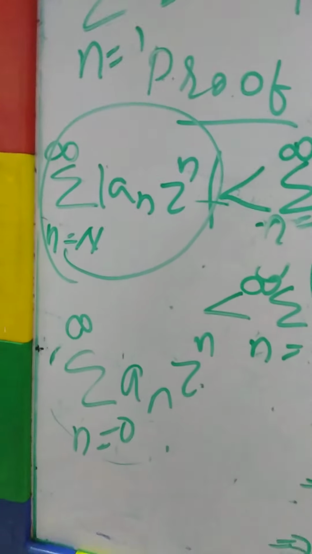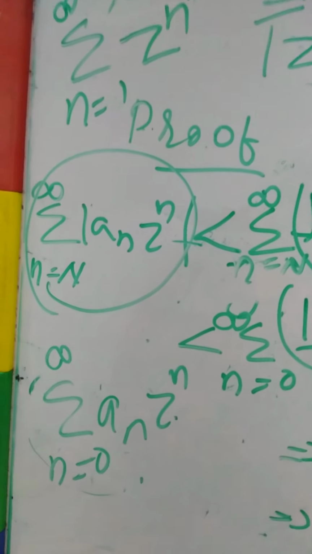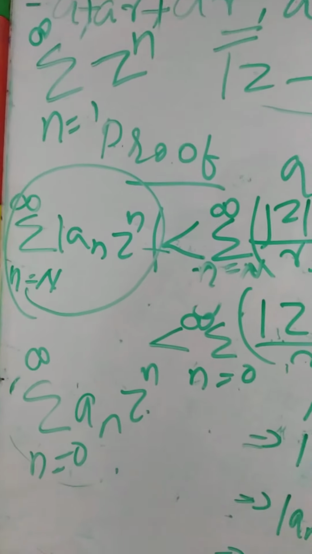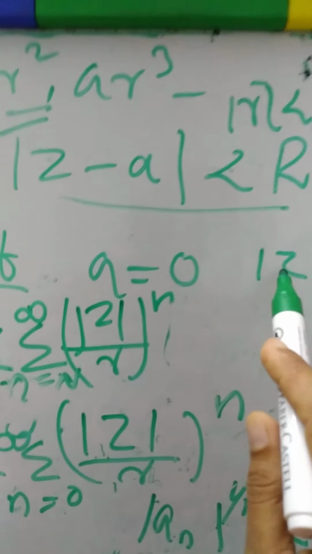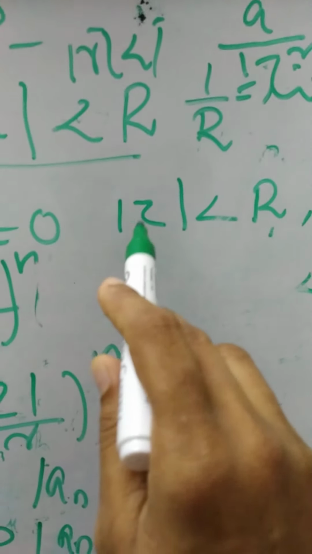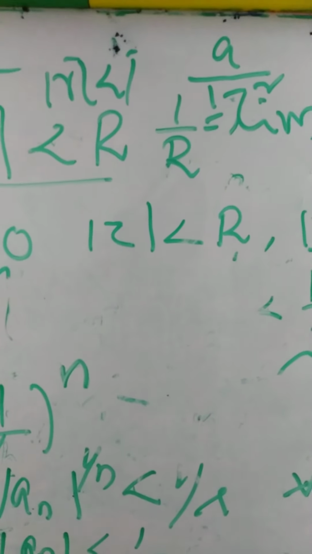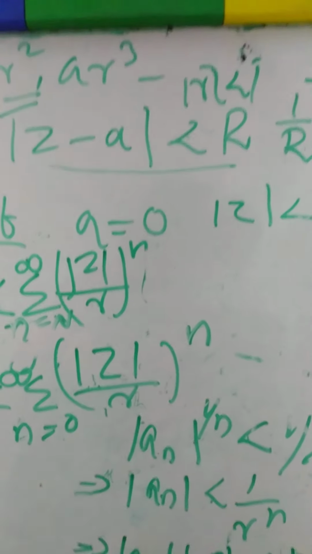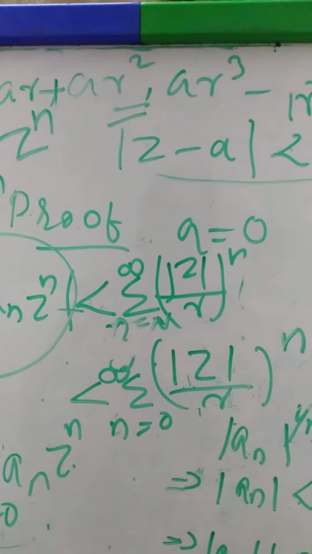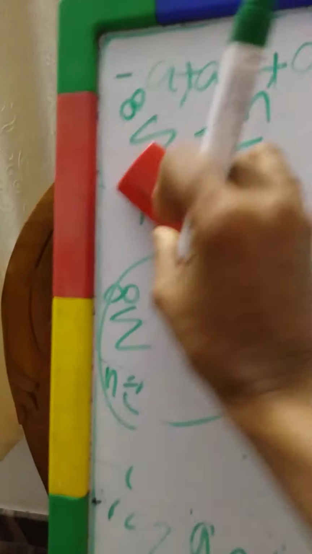So what we proved is our A part: if mod z minus a is strictly less than R, here we take a as 0, then your power series converges absolutely. Now I think the idea is clear to you.